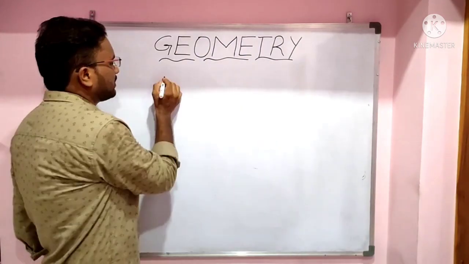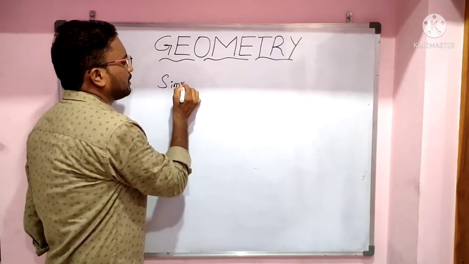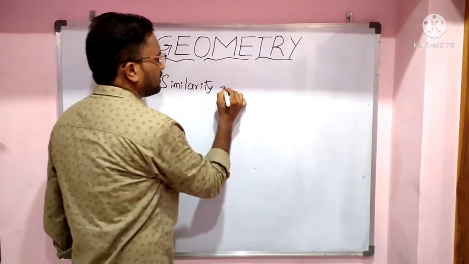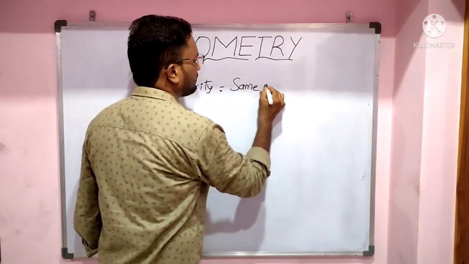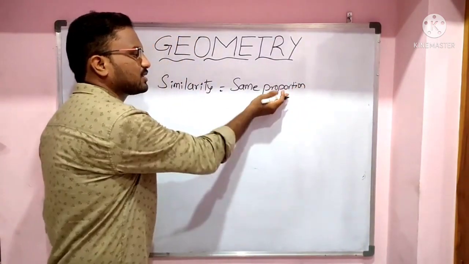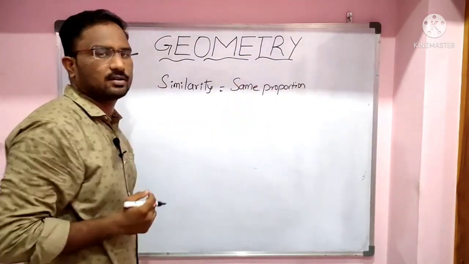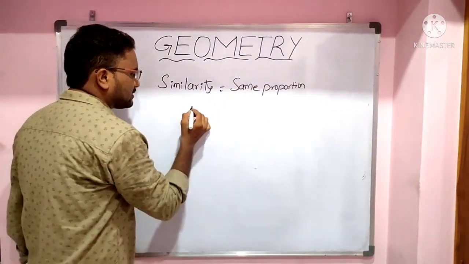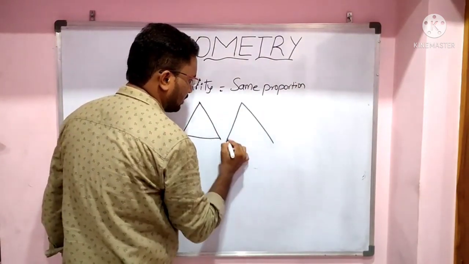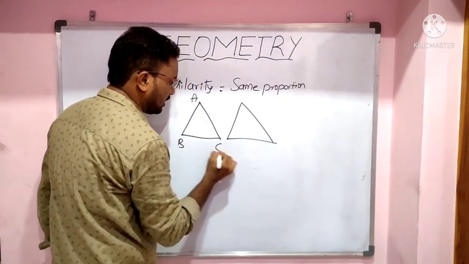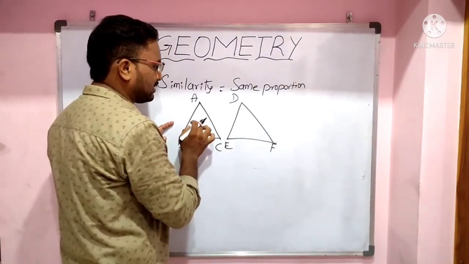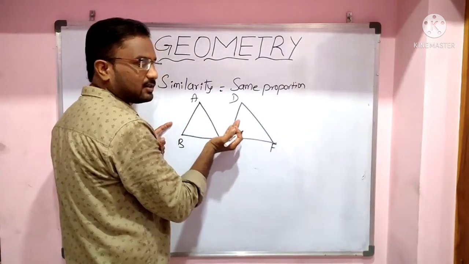So next one, similarity. Similarity means same proportion, proportion in the sense of ratios, same ratios. So two triangles are said to be similar, let us say ABC and DEF, if the ratio of sides of one triangle is equal to the ratio of sides of the other triangle.